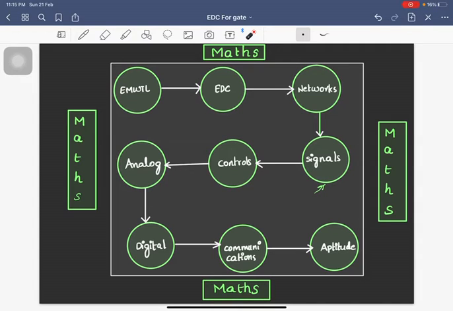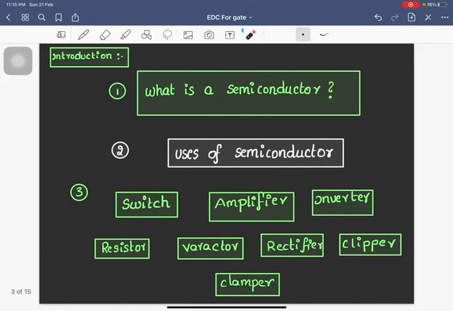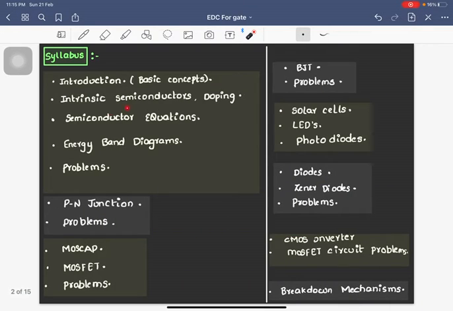Now let me show you the syllabus that we are going to cover for electronic devices and circuits in this series of lectures. So this is the syllabus we are planning to cover. The order may be somewhat different when delivering the lectures, but entirely this is the syllabus we are going to cover. At first we are going to start with some introduction and basic concepts, then semiconductor equations.